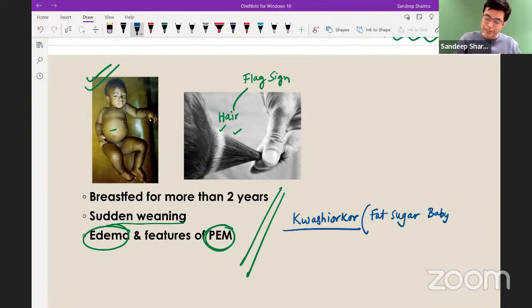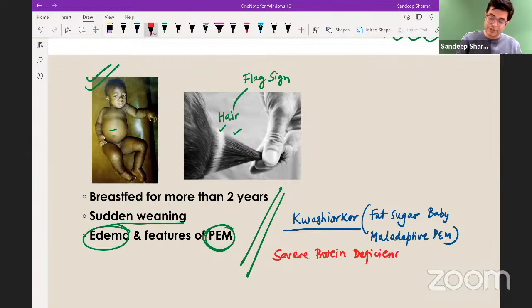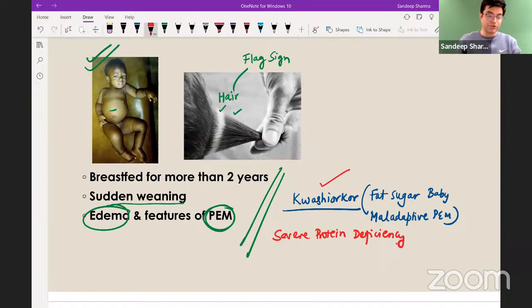Kwashiorkor is also called maladaptive PEM, because adaptation is not proper. And what is the most common cause of Kwashiorkor? It happens due to severe protein deficiency. So it occurs due to severe protein deficiency in the patient, right? So this is what you call Kwashiorkor. Likely diagnosis, Kwashiorkor, right?